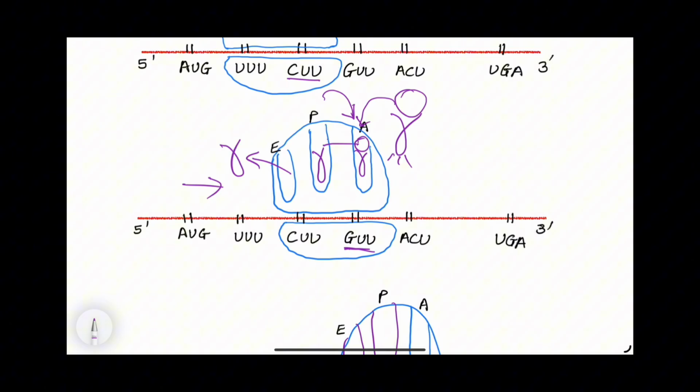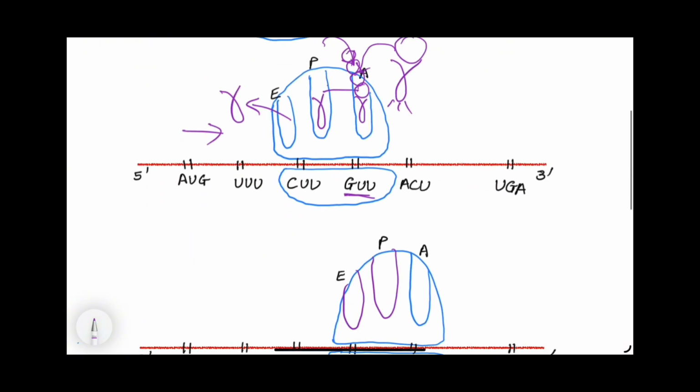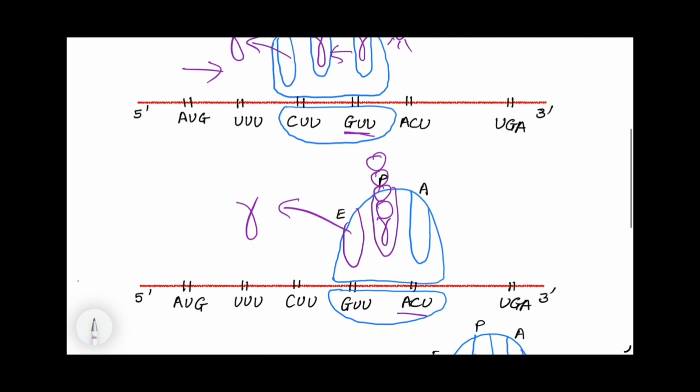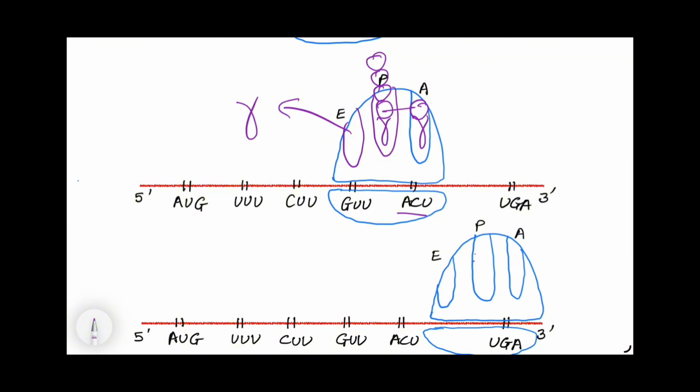So now there are 4. 1, 2, 3, 4. So now this tRNA molecule will go from A site to P site. So this tRNA has now 4 amino acids attached. The last one will exit the E site, and then we go to the next codon. Same process, amino acid will join, and then finally again there will be 1, 2, 3, 4, 5. So we have taken an example of just 5 codons. So 5 amino acids, this polypeptide chain has been formed.